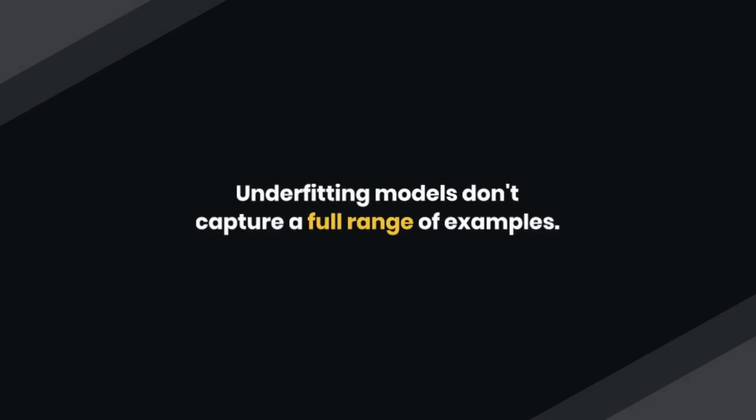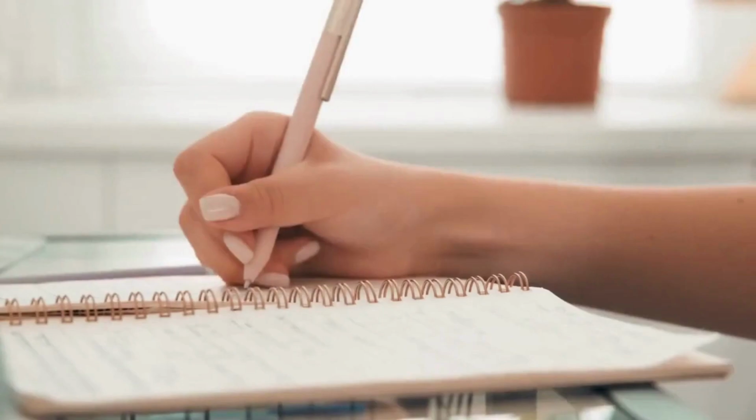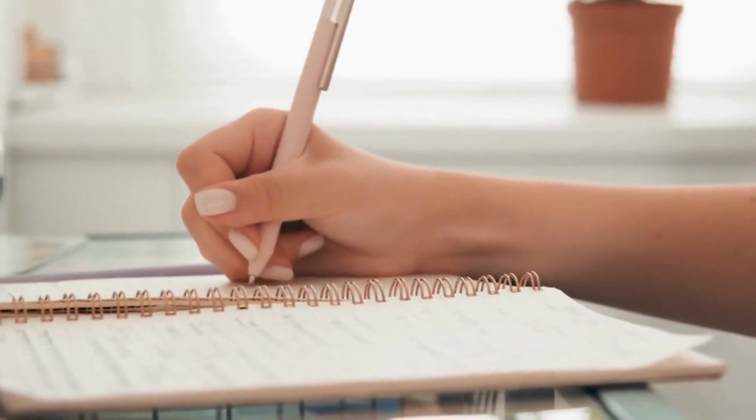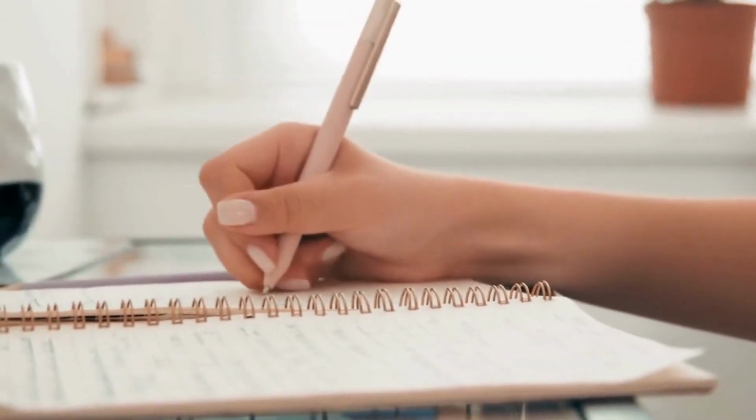Underfitting is when a model is so simple it doesn't capture the full range of examples, even in the training data. It's like a lazy student who retains very little from the lessons.